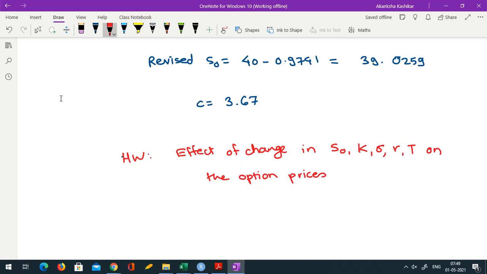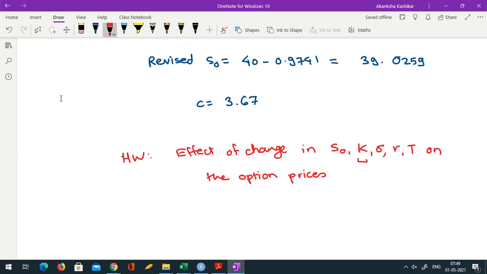Okay, so what happens if you increase S naught? Does the call option price increase? Does the put option price increase, or do they decrease? The effect may be reversed in the two cases. Okay, so for example, it may happen that for a call option it increases and for a put option it decreases. So same story about strike price, sigma, R, T. Okay, for strike price maybe intuitively you can have some expectation.